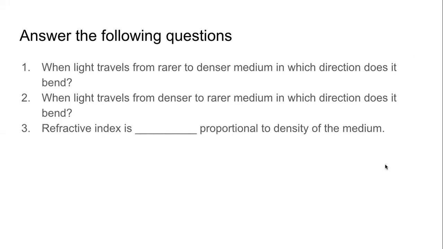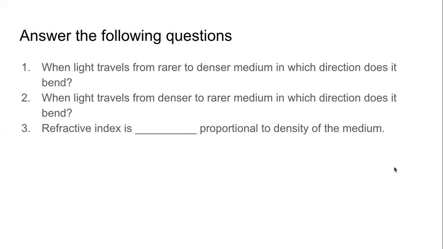Whenever we see the word proportional, there are only two options. Either it will be directly proportional or it will be inversely proportional. Directly proportional would mean that if the density is more, refractive index is more. If the density is less, the refractive index is less. That will be direct proportion. Inverse proportion would mean if the density is more, the refractive index will be less. If the density is less, the refractive index will be more.